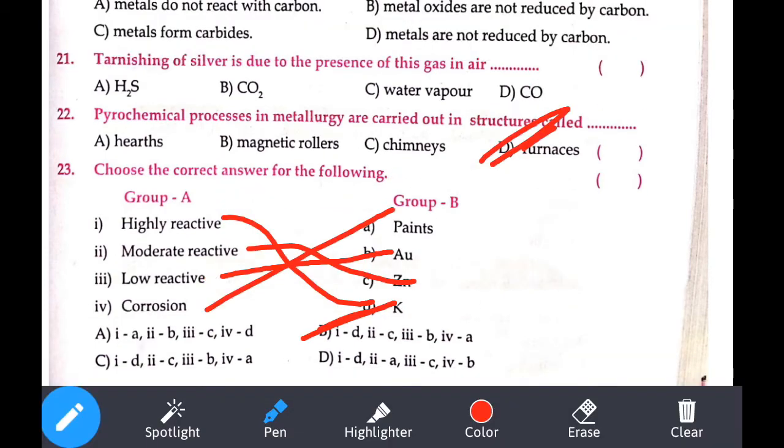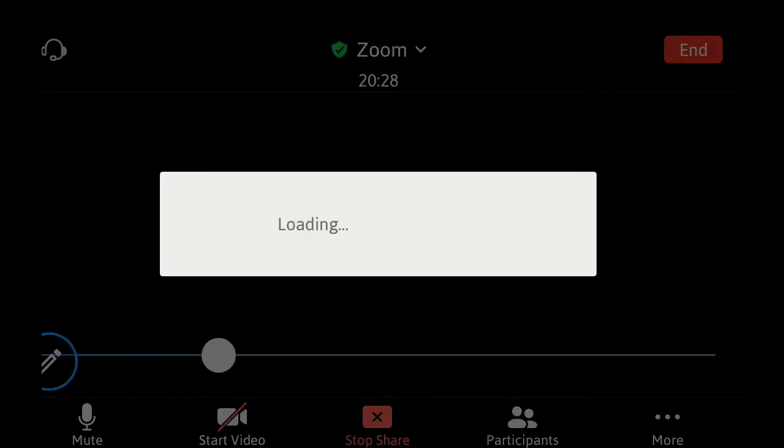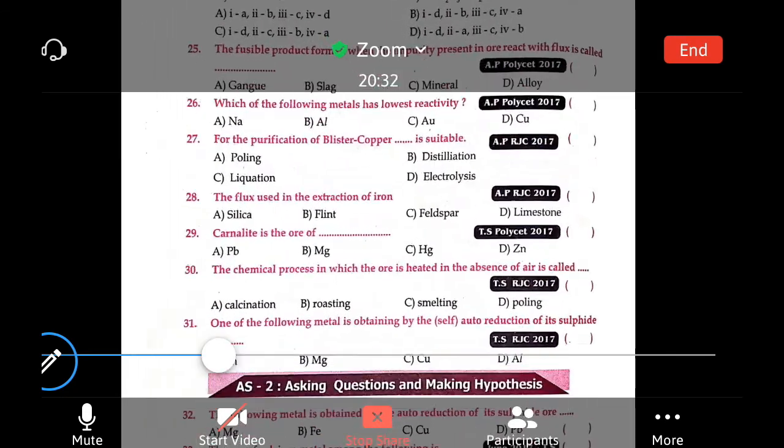Over 1 minute. Let me rub it. Yes. Let's see the next page. Oh my god. Very last time is left. Let me see it.